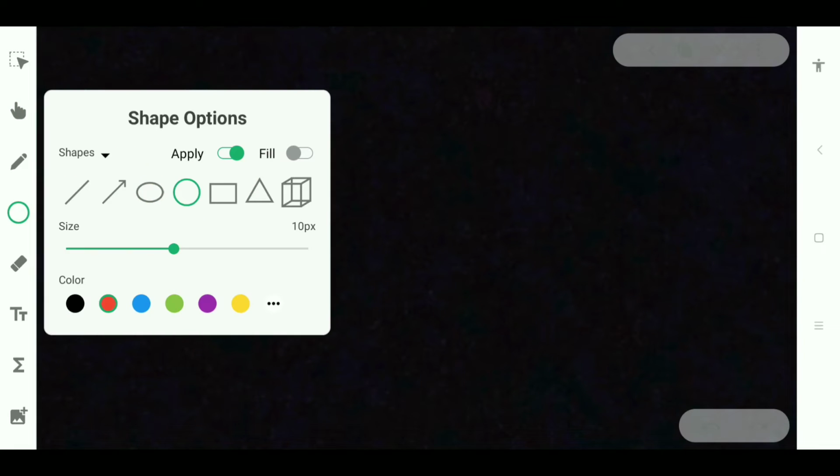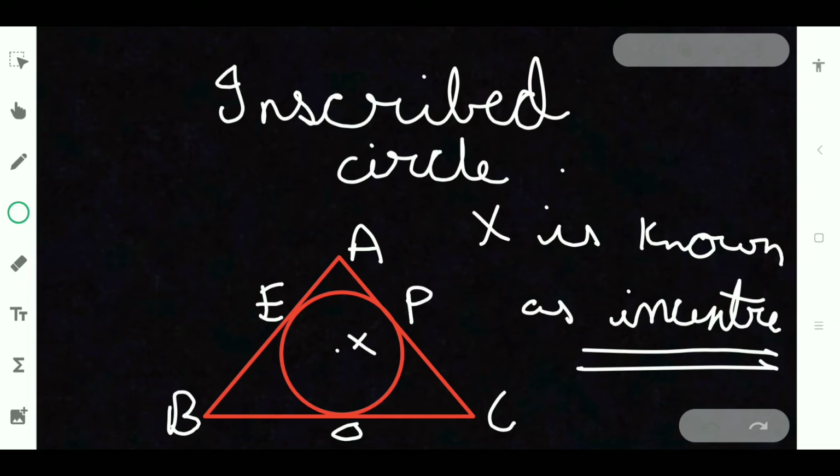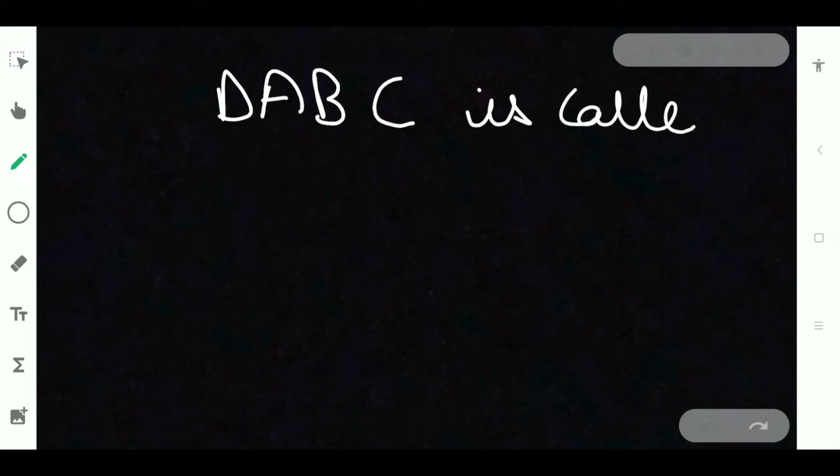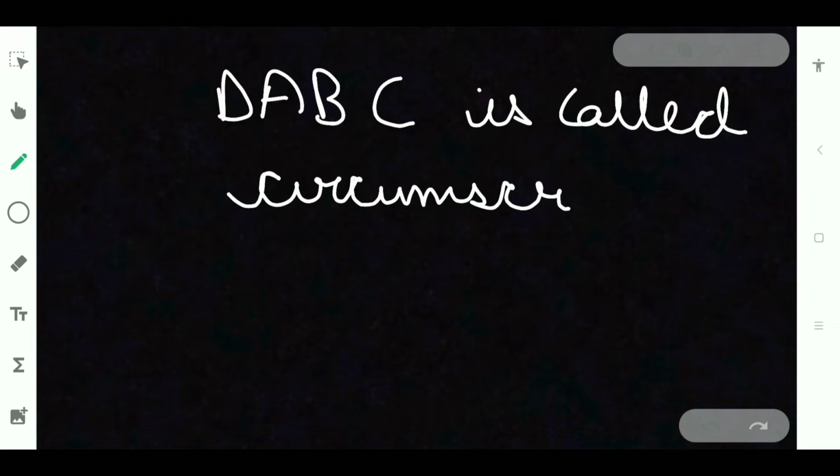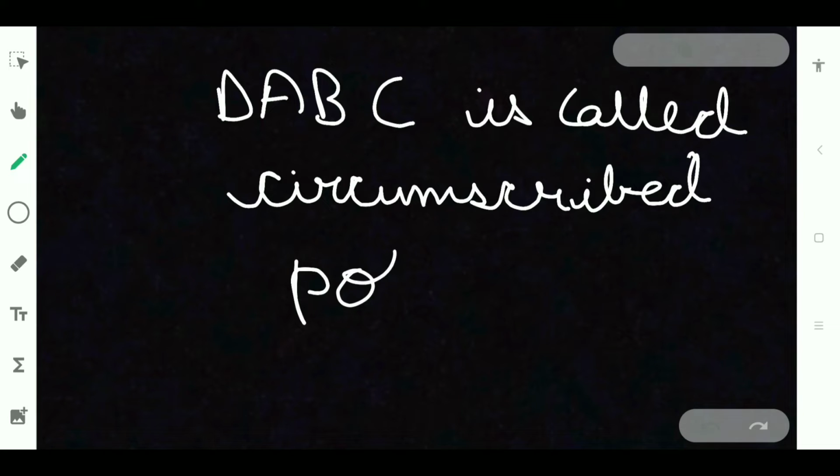Same way, the polygon, you can see, this triangle will be known as triangle ABC. Triangle ABC is called circumscribed polygon. So just the opposite, it will be circumscribed polygon.